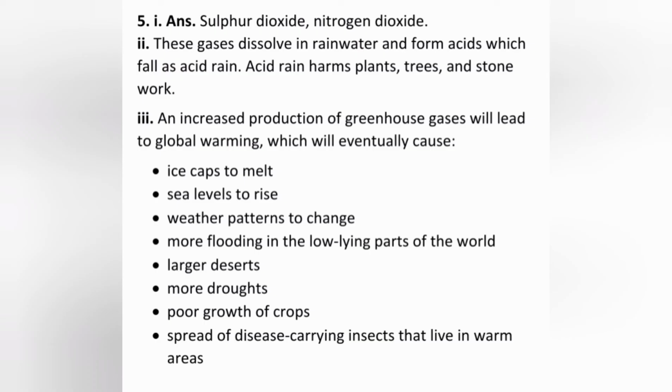The answer is an increased production of greenhouse gases leads to global warming, which will eventually cause ice caps to melt, sea levels to rise, weather patterns to change, more flooding in low-lying parts of the world, large deserts, more droughts, poor growth of crops, and spread of disease-carrying insects that live in warm areas.